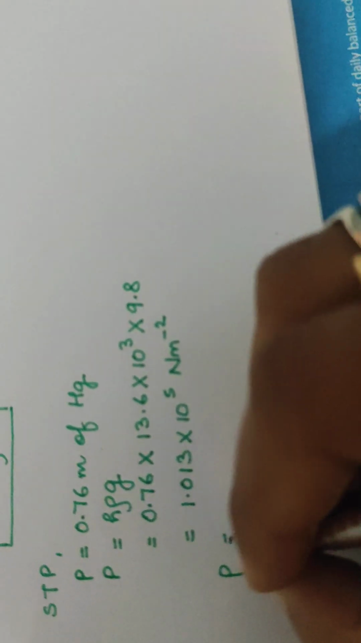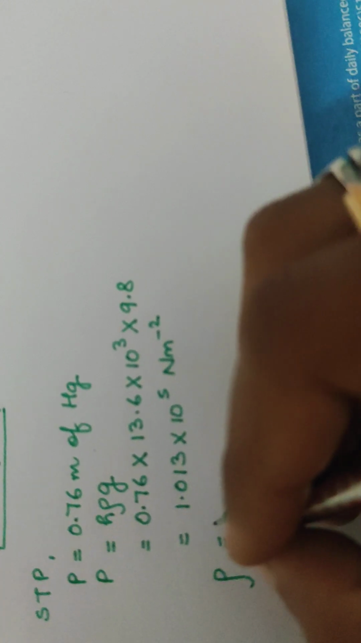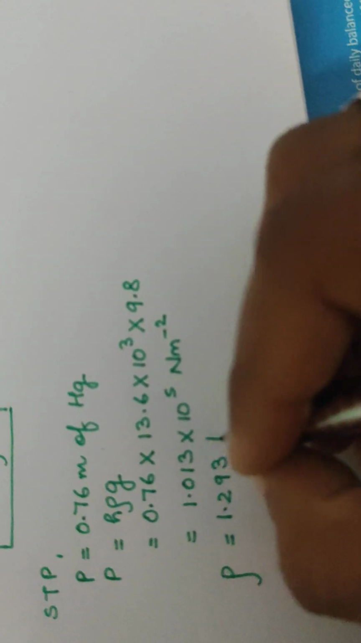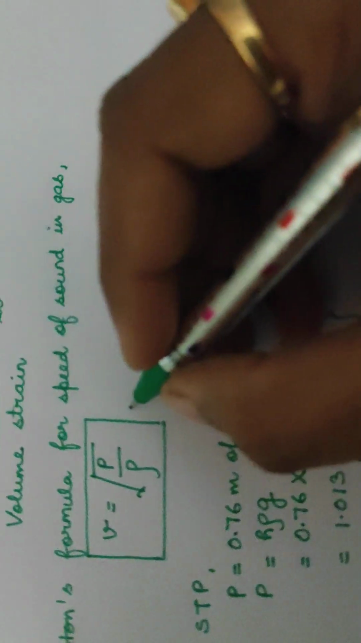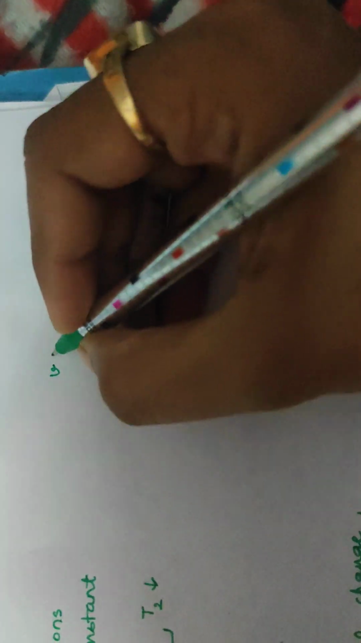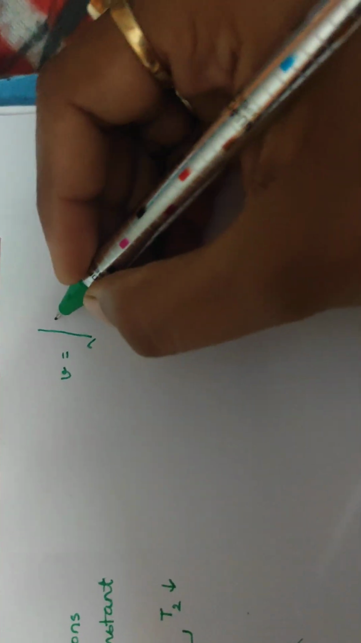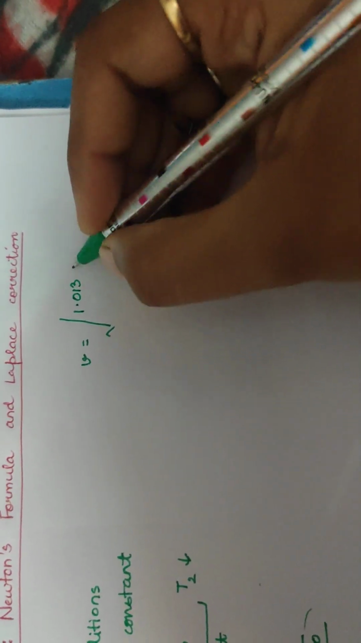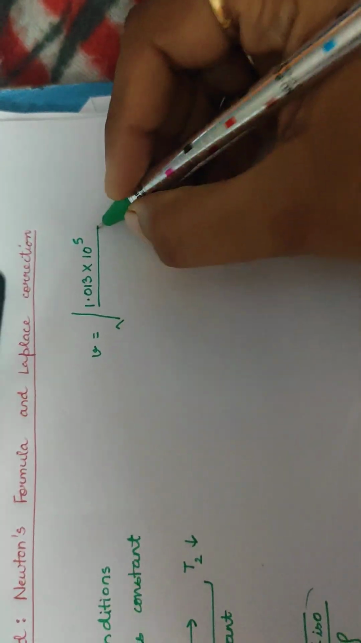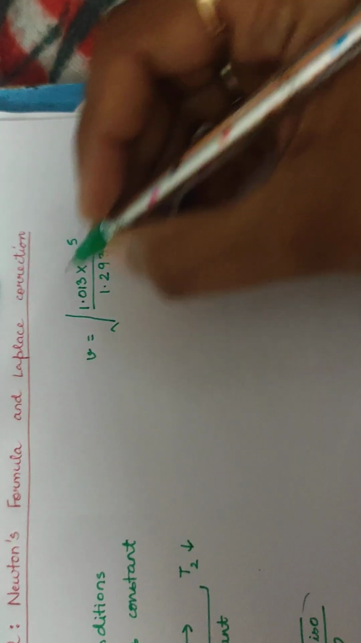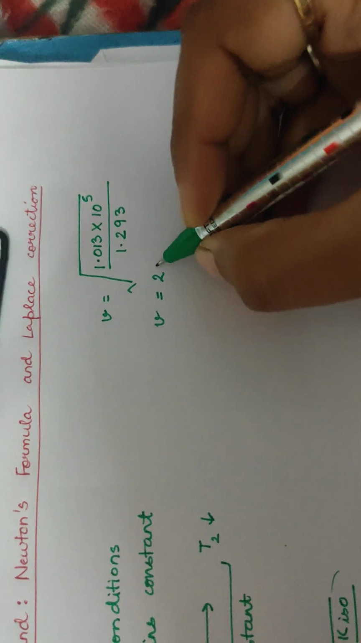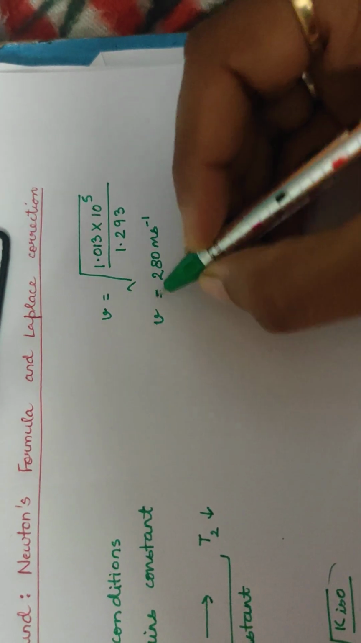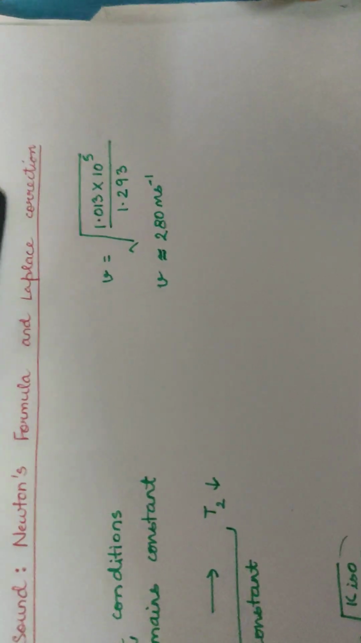And what is the density of air at standard temperature and pressure? It is equal to 1.293 kg per meter cube. Now putting these two values in the expression for speed of sound in gas, you will get V equals under root of, put the value of pressure, 1.013 into 10 raised to the power 5 upon density 1.293. Now when you solve it, you will get this value approximately equal to 280 meter per second.